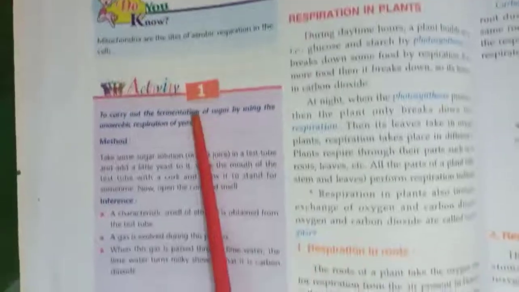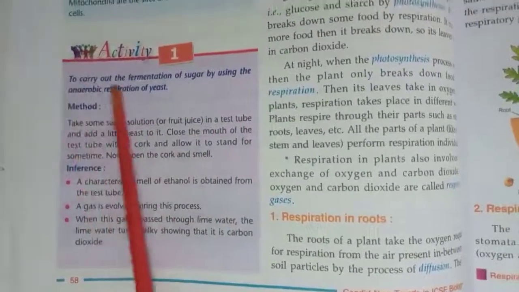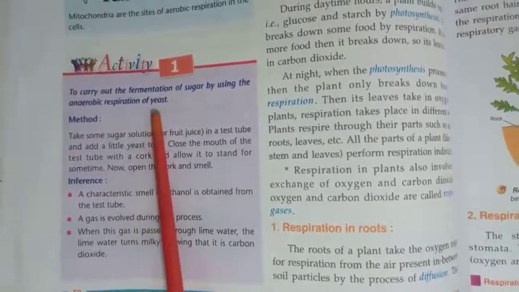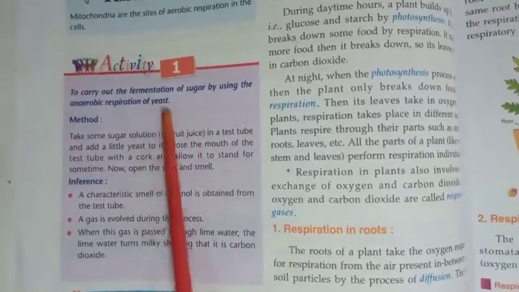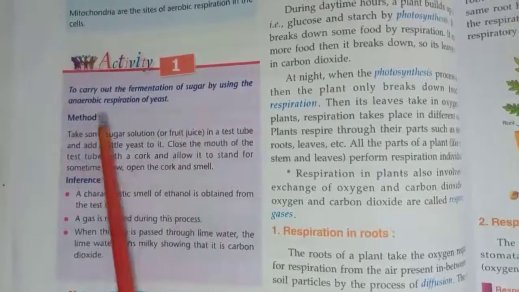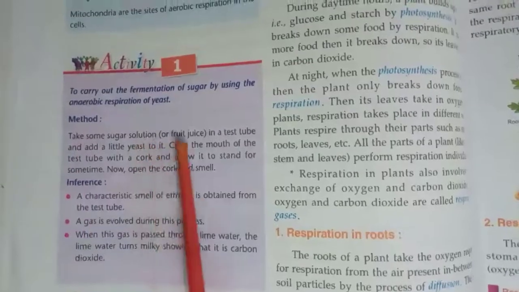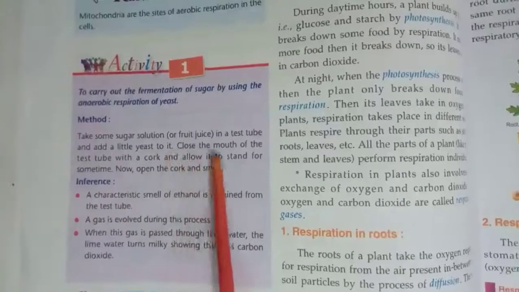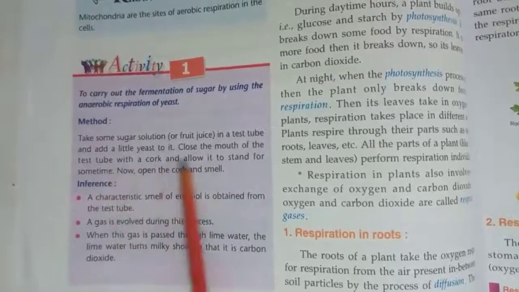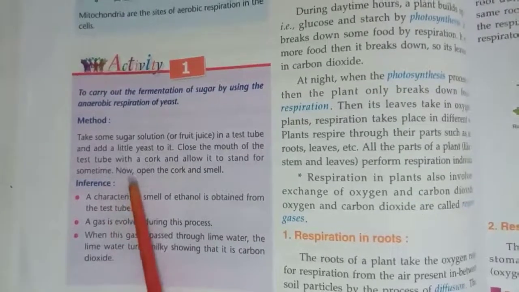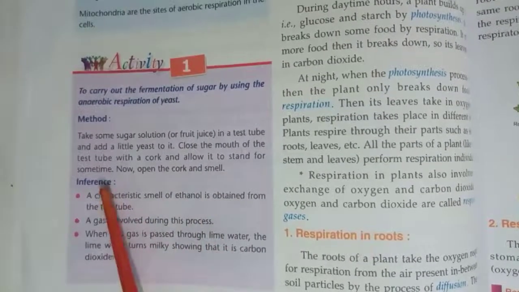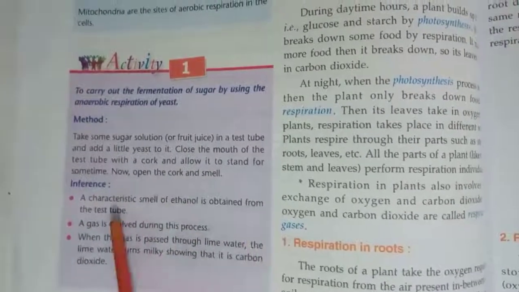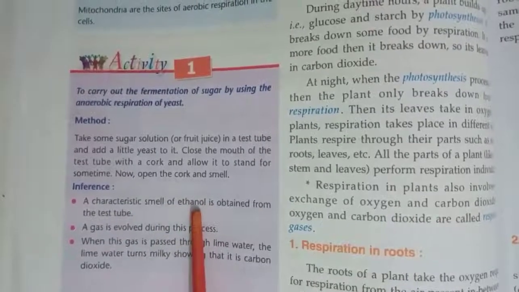One activity is given here, a very simple activity, to carry out the fermentation of sugar by using the anaerobic respiration of yeast. What is yeast? It is a type of fungus. Method: take some sugar solution or fruit juice in a test tube and add a little yeast to it. We will close the mouth of the test tube with a cork and allow it to stand for some time. Then open the cork and smell. What do we see? Number one, a characteristic smell of ethanol is obtained from the test tube. Ethanol means ethyl alcohol.